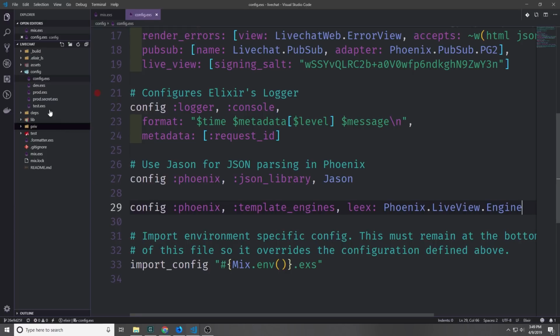Also inside of this config.exs file, we want to add this line because we want to be able to use the Phoenix LiveView templating engine: config Phoenix template engines, leex, which is the file extension for the LiveView templating engine, and then we want to put in Phoenix LiveView engine, which is what will handle that template file type.